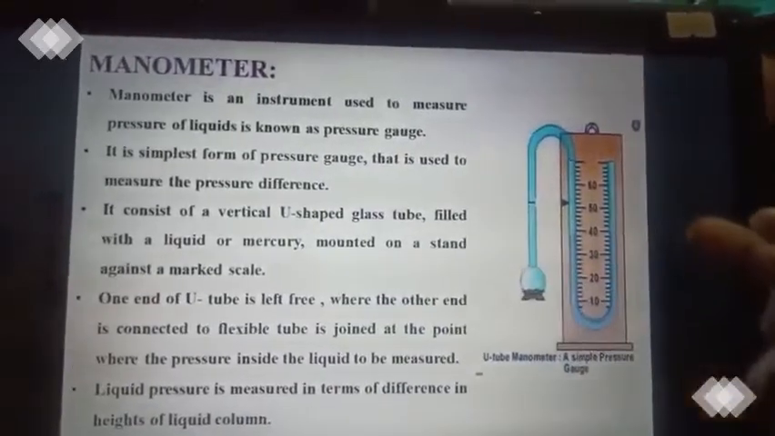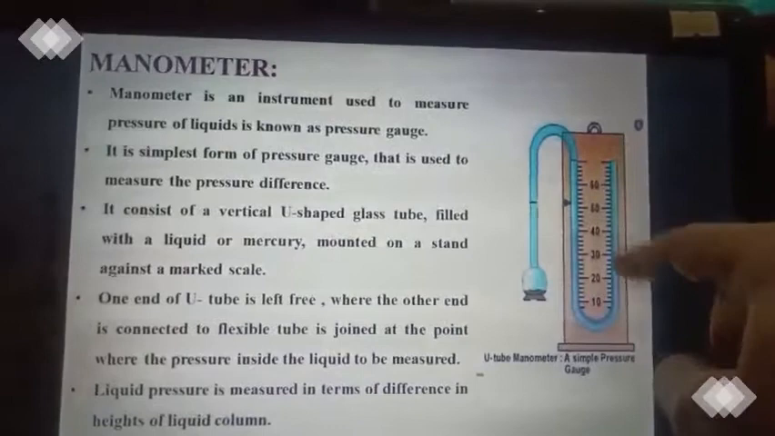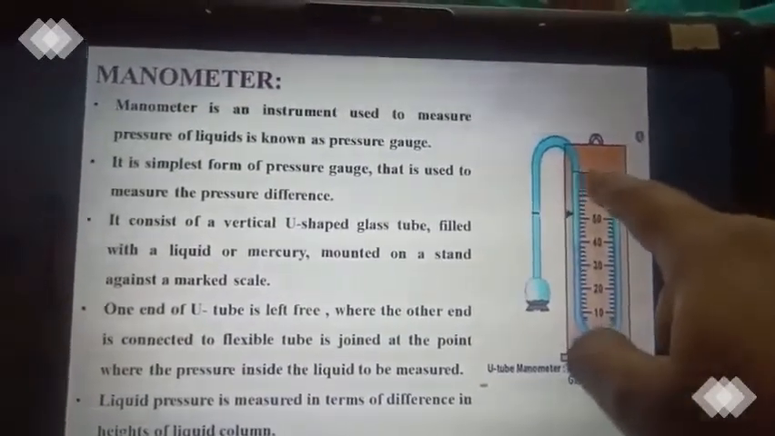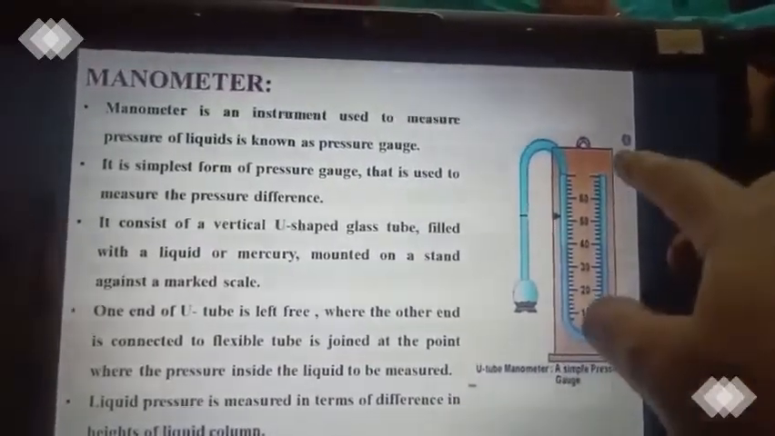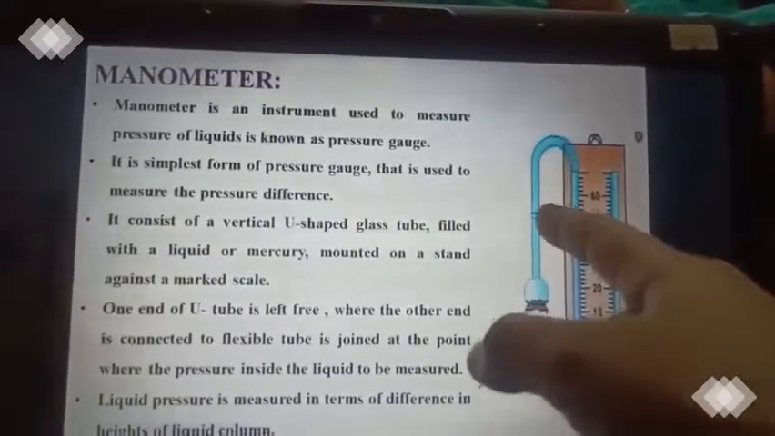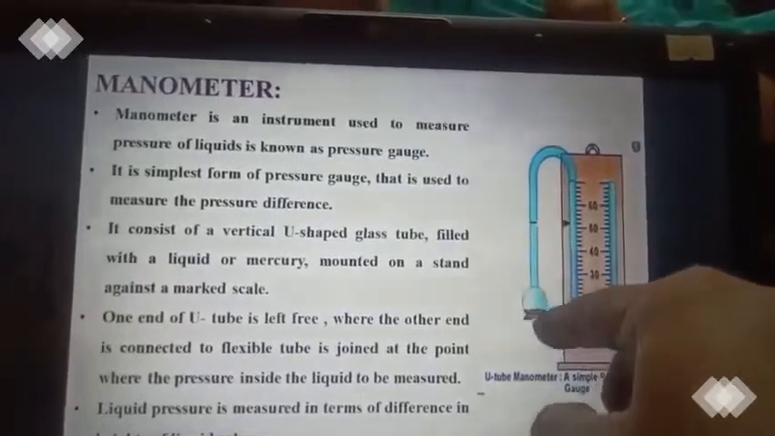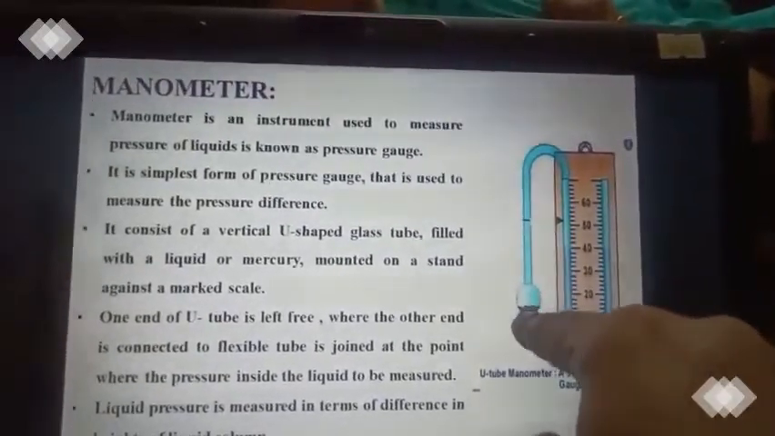I'll repeat again the construction. It is very simple. It consists of a vertically U-shaped glass tube fitted on the wooden stand with the marked scale. One end of the U-shaped tube is left free, another end is connected to one flexible tube. So again this end of the flexible tube is connected to one liquid on which the pressure is going to be measured. We are going to measure the pressure of this liquid only.